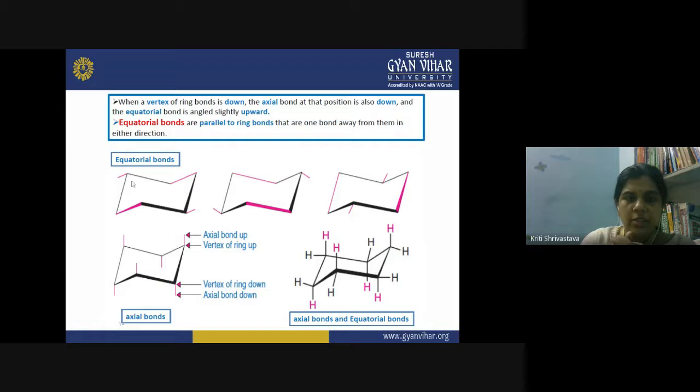These are the equatorial bonds. On the opposite side, they are pointed towards the opposite direction. That is how it minimizes the strain. So it is very important when you are drawing the molecule. If you are drawing the wrong structure, it is showing a wrong conformation. It is not the chair conformation which has achieved the highest stability.